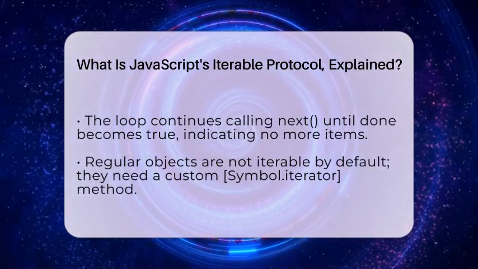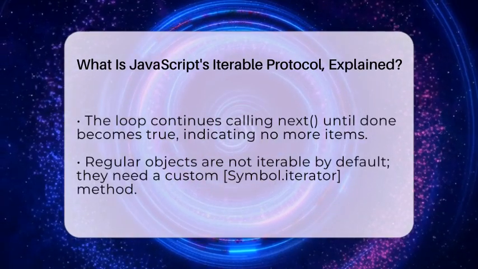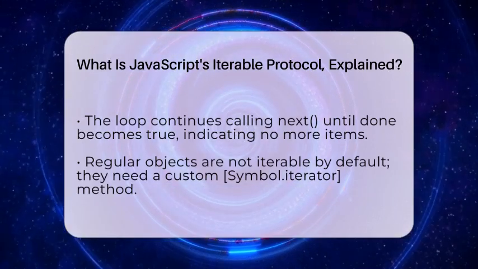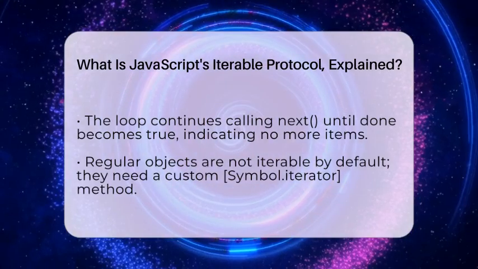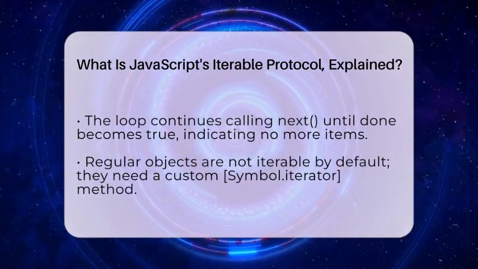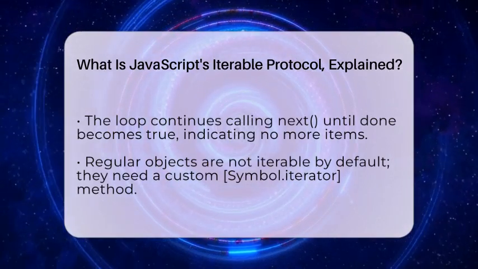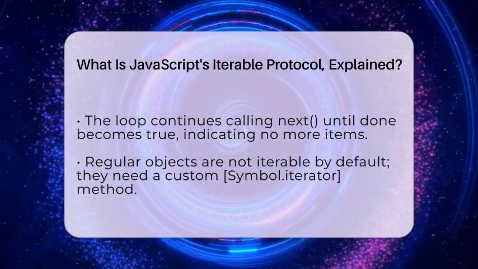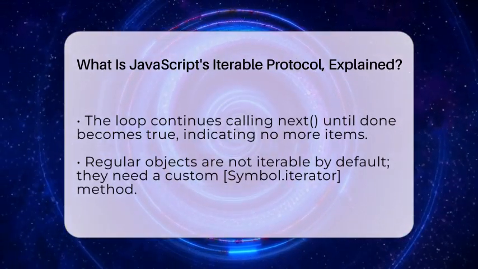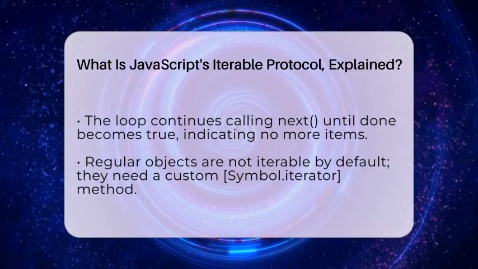Let's walk through it step by step. First, an iterable object has Symbol.iterator. When you call this method, it gives you an iterator. The iterator has a next method, which returns an object with the current value and a done flag. You keep calling next until done is true, which means the sequence is finished. This setup allows JavaScript to handle sequences in a consistent way, whether they are arrays, strings, or custom objects.